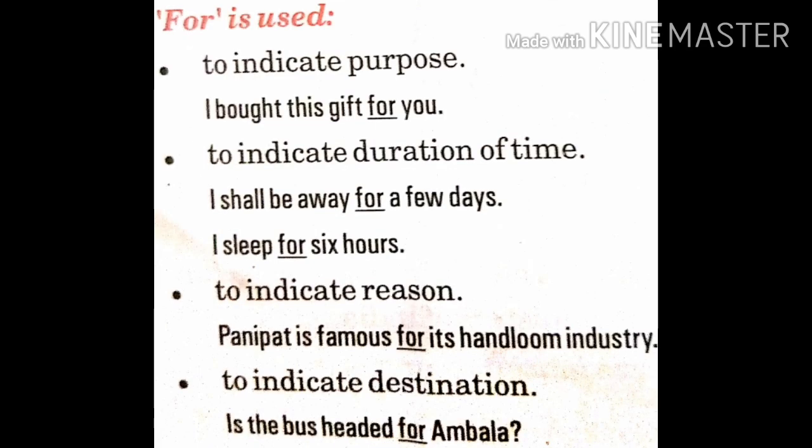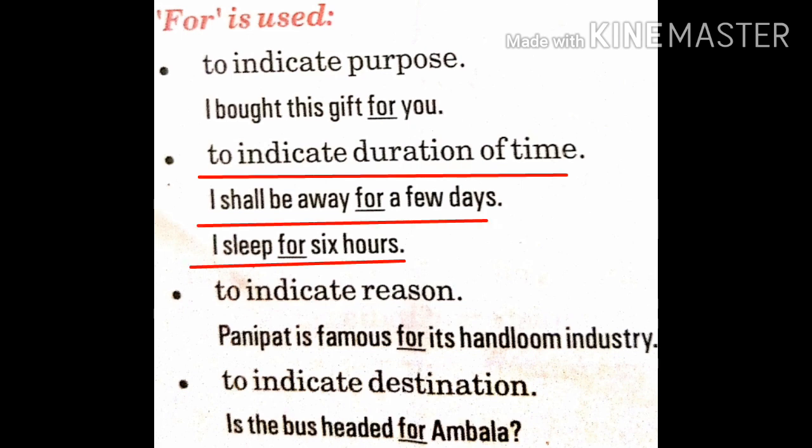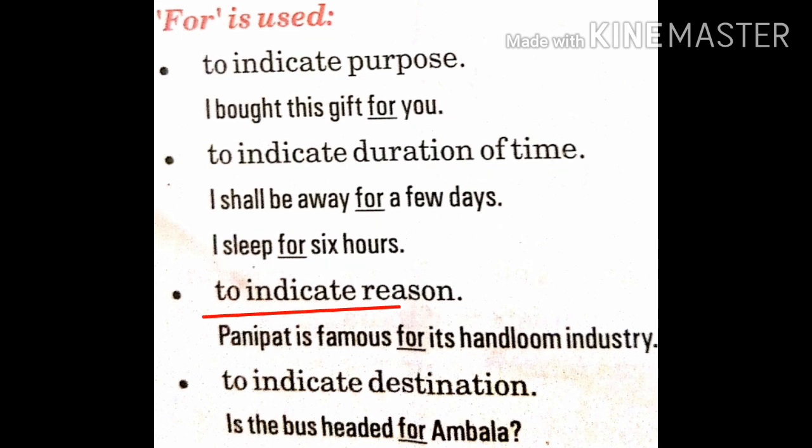The next preposition is for. It tells about the reason, about the purpose. I bought this gift for you. Second, it is used to indicate duration of time. For example, I shall be away for a few days. Few days is the duration. To indicate reason, Panipat is famous for its handloom industry. Why is Panipat famous? It is famous because of its handloom industry, for its handloom industry.